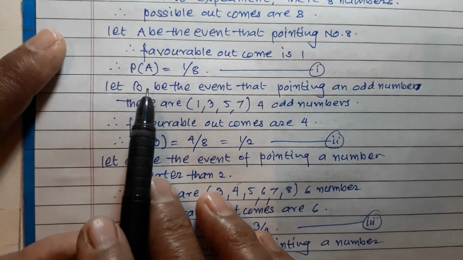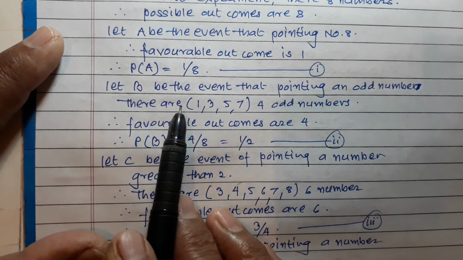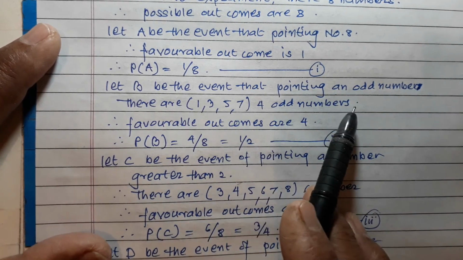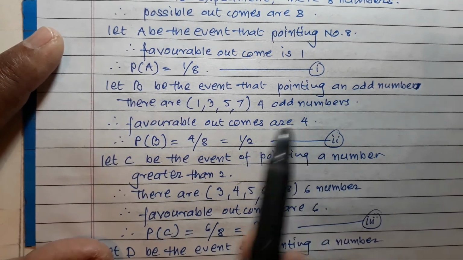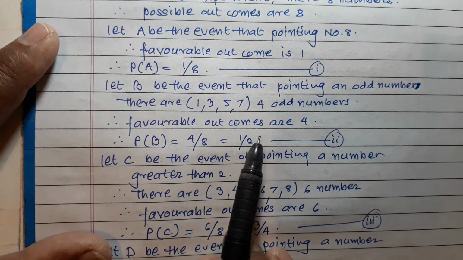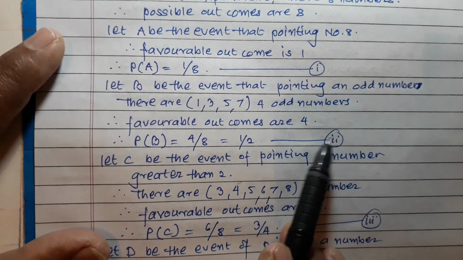Let B be the event of pointing at an odd number. So there are 1, 3, 5, 7, 4 odd numbers. So therefore favorable outcomes are 4 and hence P(B) is equal to 4 upon 8, which is equal to 1 upon 2. Number 2.